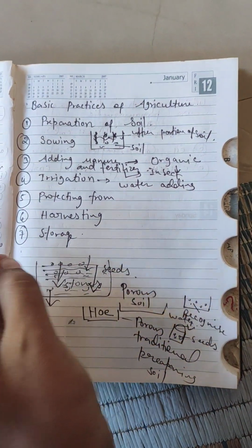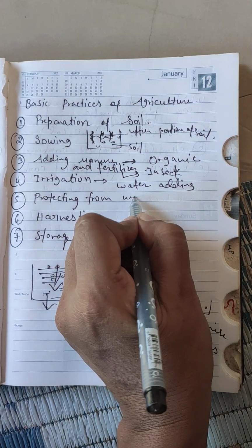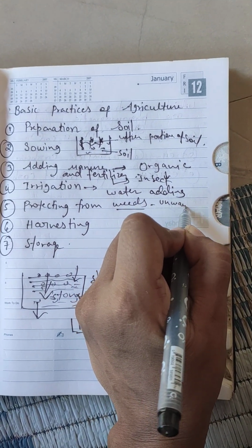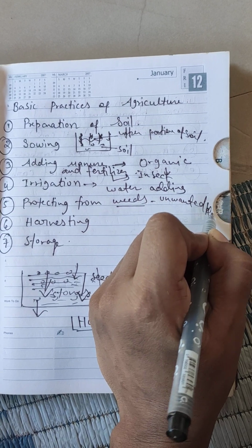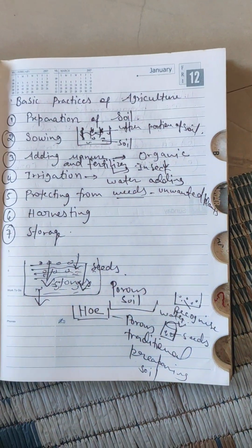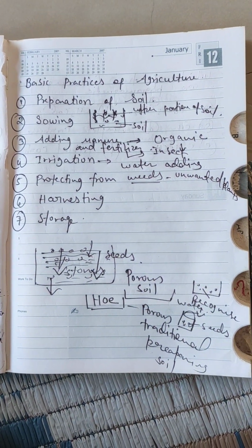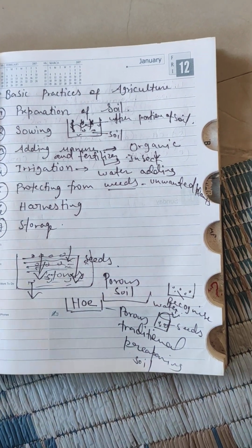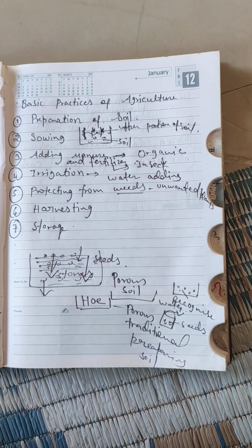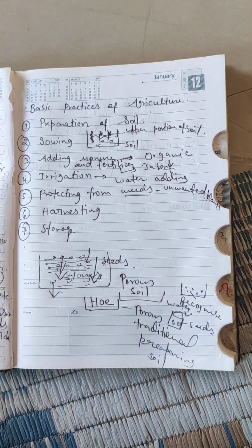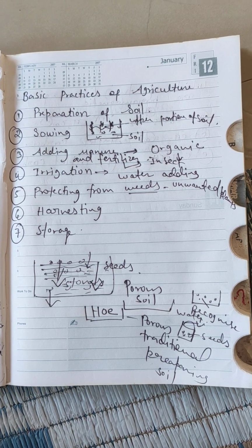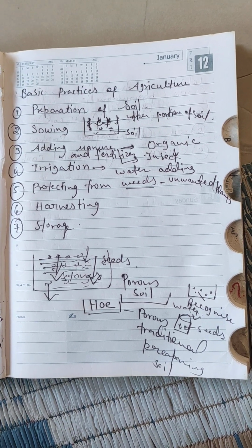Okay, and fifth is protecting from weeds. What are weeds? They are unwanted plants. Everybody knows, unwanted plants grow inside our soil and surround our seeds of wheat or paddy, and it is very bad for our soil and for our crops.